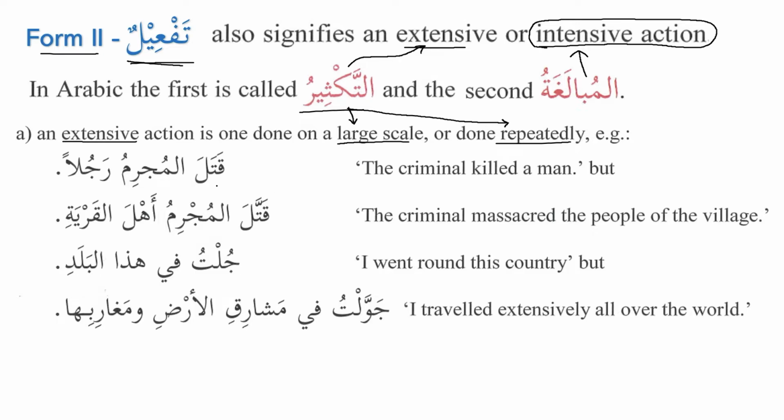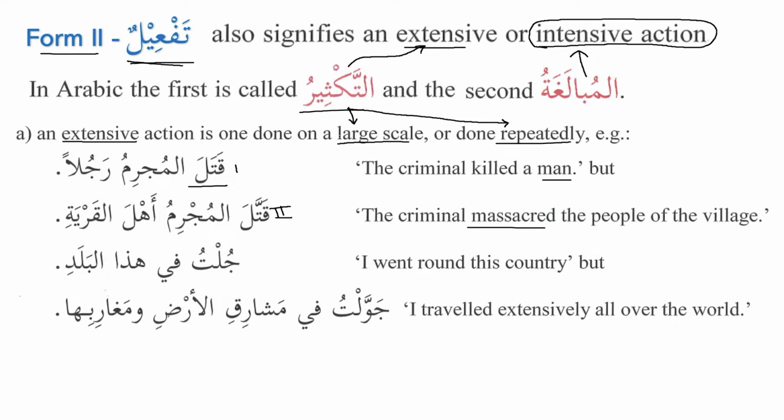For example, قتل المجرم رجلا. The criminal killed a man. So we can see here قتل يقتل is form number 1. But when we take it into form number 2, it becomes قتل. So when we say قتل المجرم أهل القرية, then it means that the criminal massacred the people of the village. So here it is massacre, like he killed so many people. So when we take this form into form number 2, then it means that this is takthir, yani something happened in abundance.